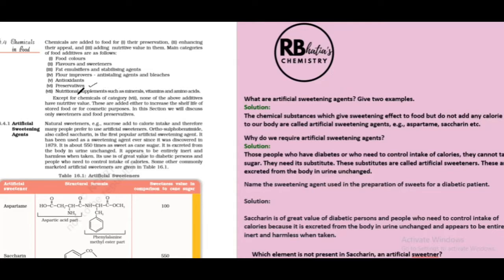Then we have nutritional supplements such as minerals, vitamins, and amino acids, etc. So these are the categories we're going to discuss in this chapter. Okay, so except for chemicals of category 7, none of the above categories have any nutritional value. They simply increase the shelf life of stored food. What is the meaning of shelf life? The food stored doesn't get rotten. It can be stored for a long time.